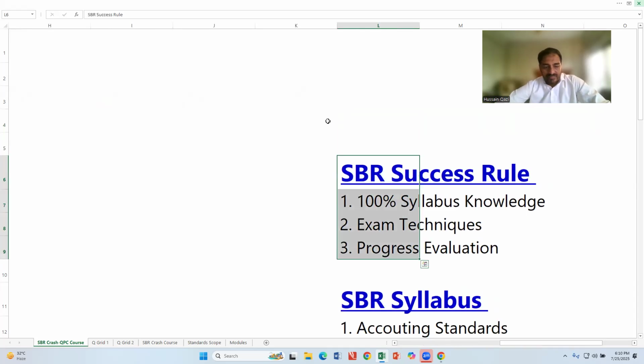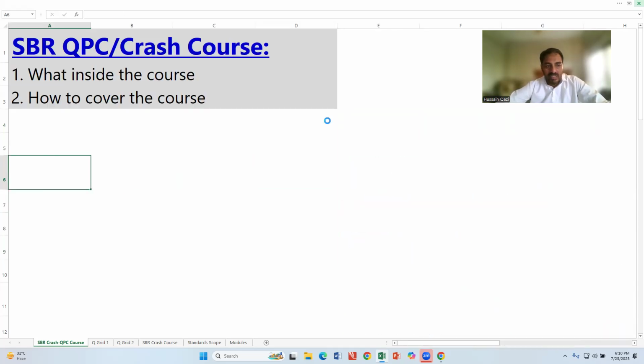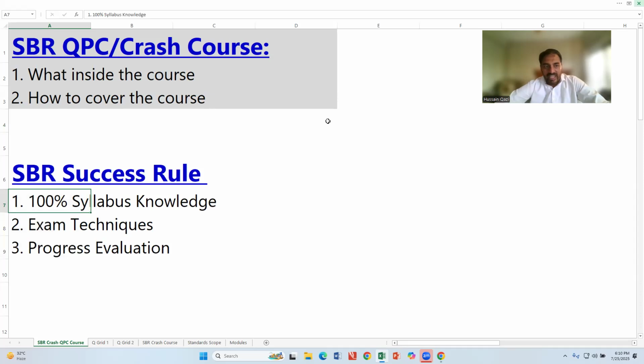Number one, before starting the more detailed points, first of all you must be aware of the direction you need to get success, meaning what variables you require to succeed in SBR. There are three variables, students. Number one, 100% syllabus knowledge.